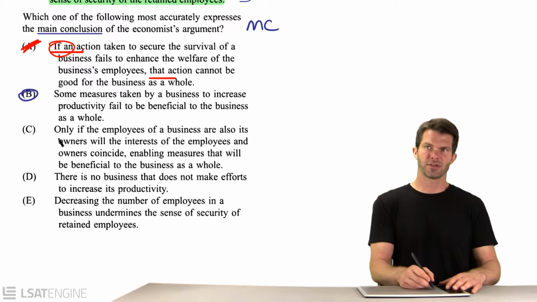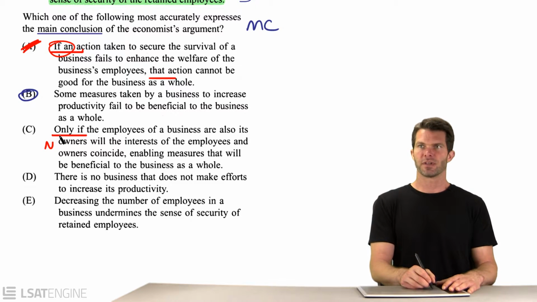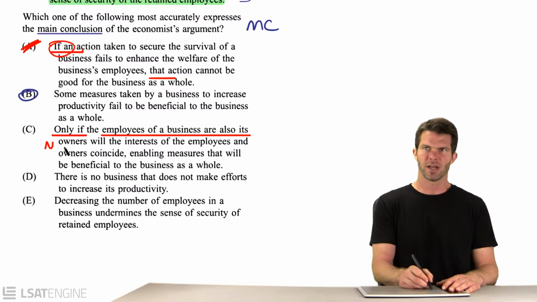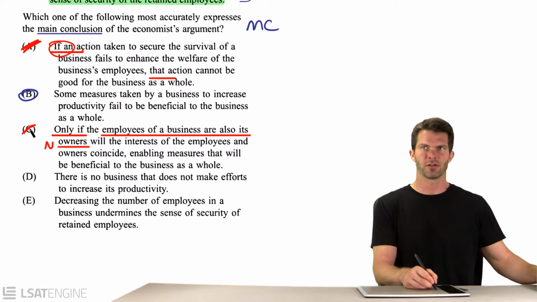Now this is going to be a conditional statement as well. Only if indicates a necessary term. So this is, only if employees of a business are also its owners will the interests coincide, enabling measures that will be beneficial. We're not saying that the employees have to also be owners, but that's kind of what C is saying. It's putting that on the necessary side, the employees also being the owners. That's not a paraphrase of the conclusion in the passage.